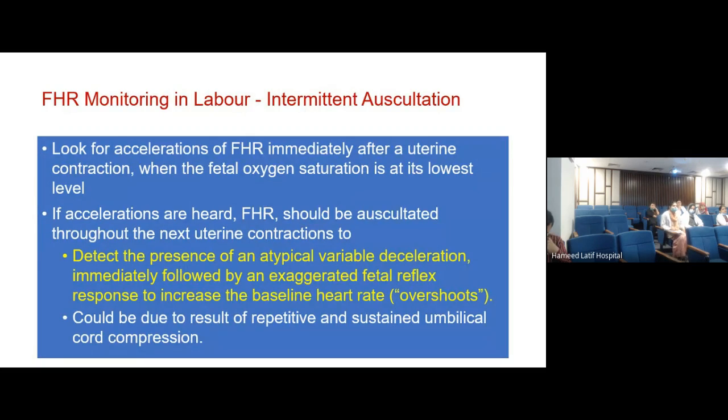So sometimes it could be due to repetitive and sustained umbilical cord compression. So ये जो finding हम कह रहे हैं कि जो इसको कहते हैं overshoot करना, exaggerated response of the fetal heart baseline to hypoxia. अगर exaggerated response बार बार आ रही है, it many a times can be due to umbilical cord compression. And umbilical cord compression does not necessarily happen with cord around the neck. It can happen without the cord around the neck as well.